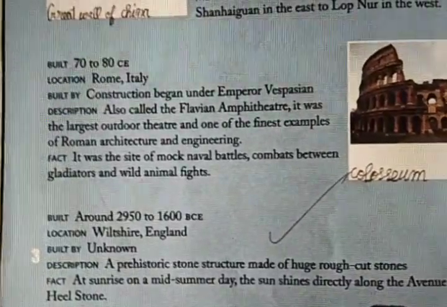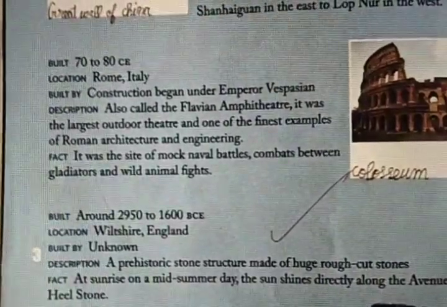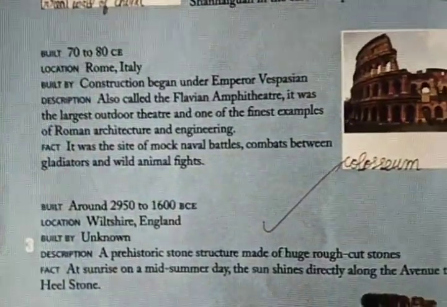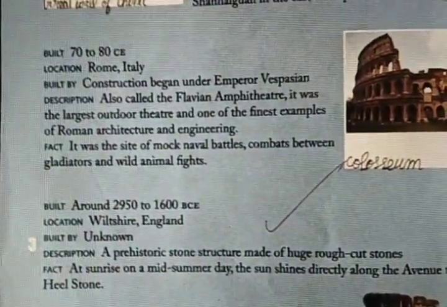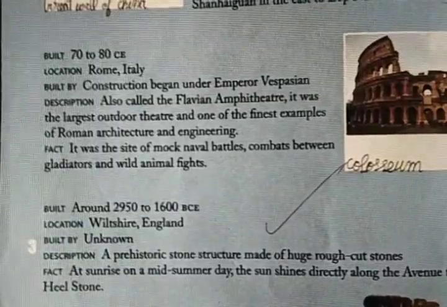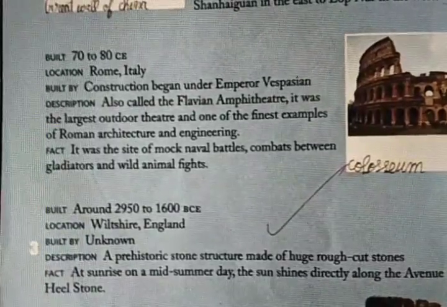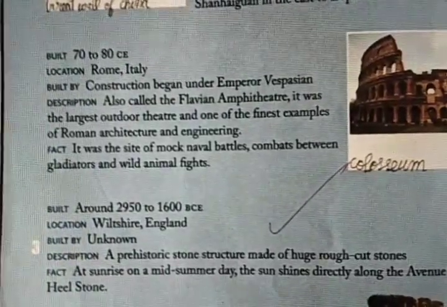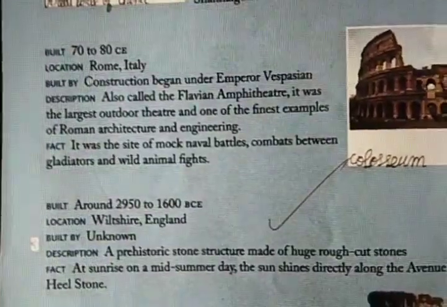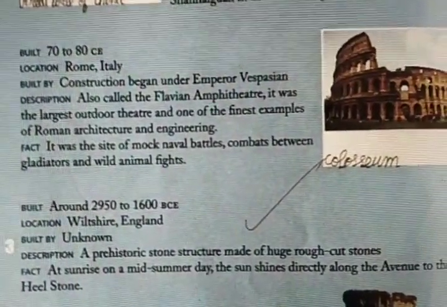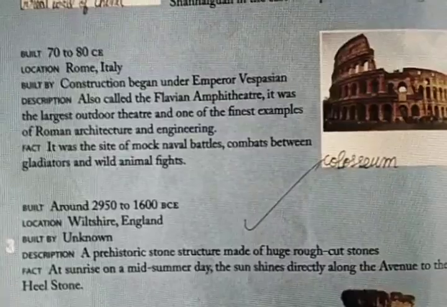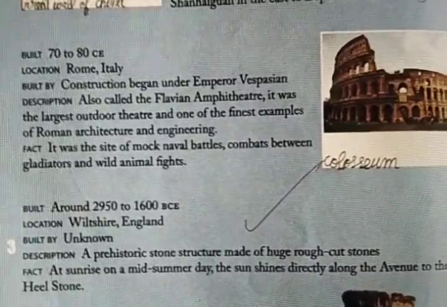Fact: it was the site of mock naval battles. Many battles took place here. Combats between gladiators and wild animal fights. People also fight, wild animals also fight. What is the name of it? Colosseum. C-O-L-O-S-S-E-U-M.